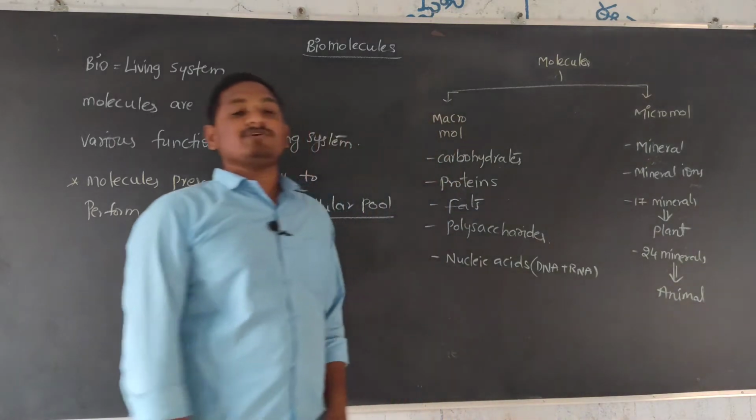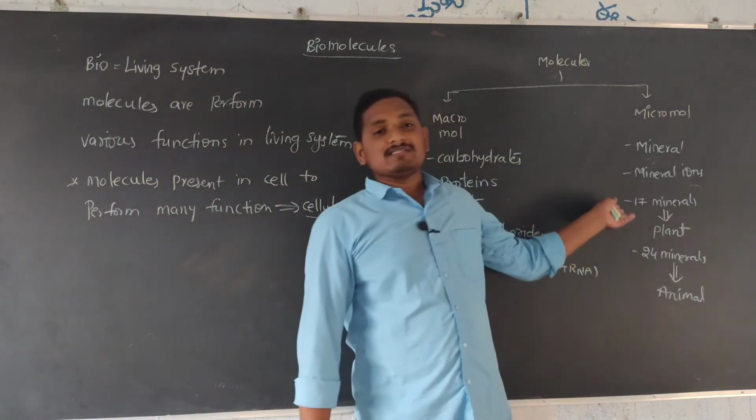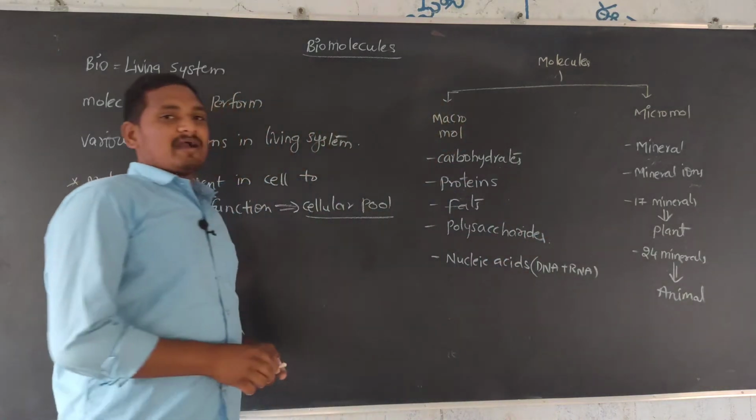In animals 24 minerals are essential and in the plant body 17 minerals are essential.